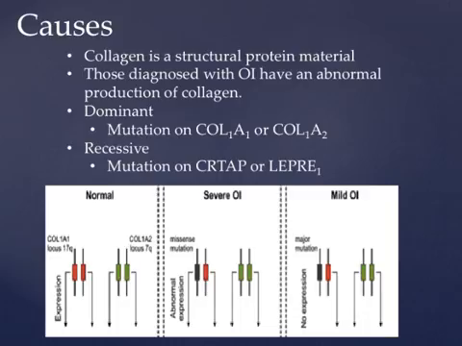OI can be inherited from a parent, be caused by genetic mutation, or due to chance. Collagen is a structural protein material used for bones, skin, cartilage, and ligaments. It is part of the framework that bones are formed around. Dominant OI is due to mutations in genes COL1A1 or COL1A2. Recessive OI is due to mutations in CRTAP or LEPRE1 genes that interfere with collagen production.